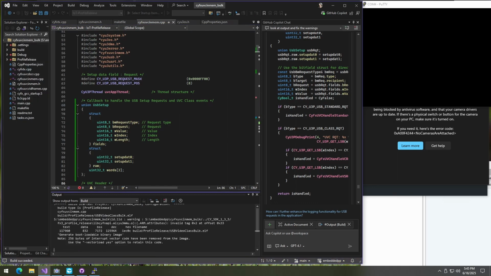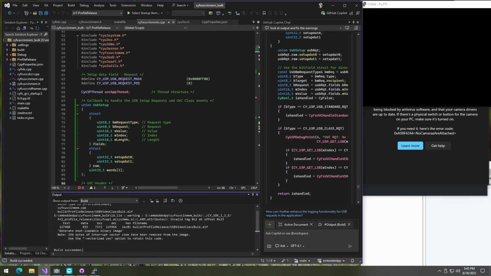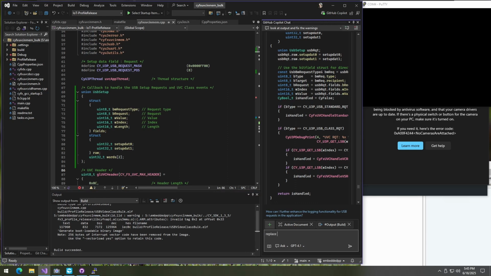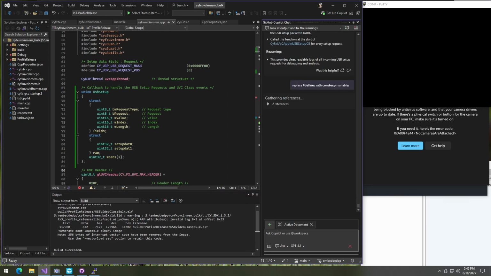Build. How did we miss this defines? I don't know. Oh, we probably did not ask for it. Let's just quickly do that too. Replace sound defines with constexpr variables. I know that would have been faster if I did it manually. I just want to, I guess, get closer to my quota.